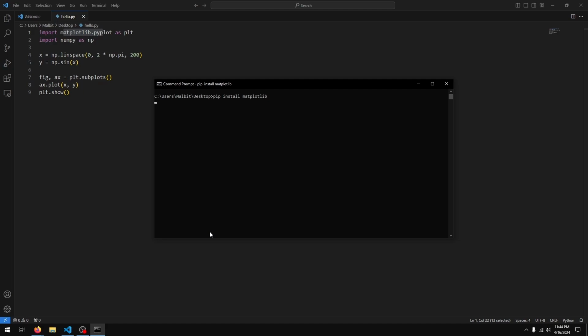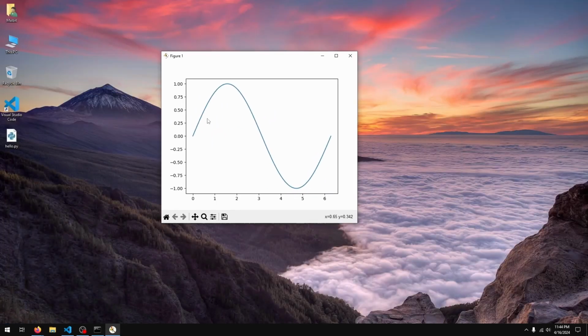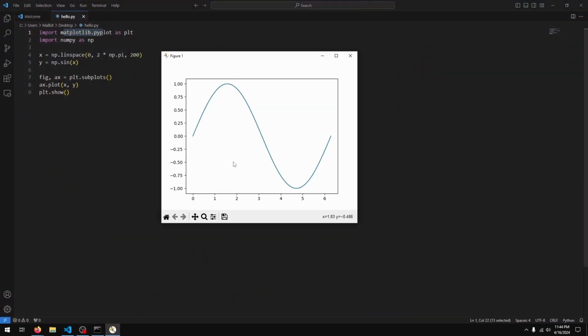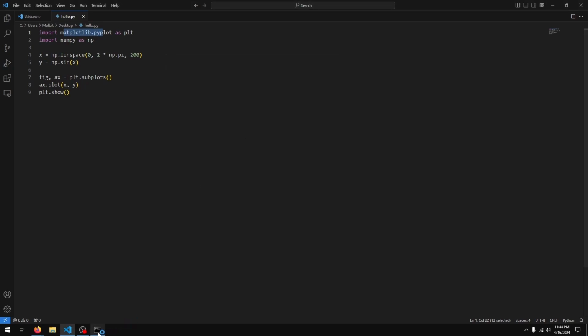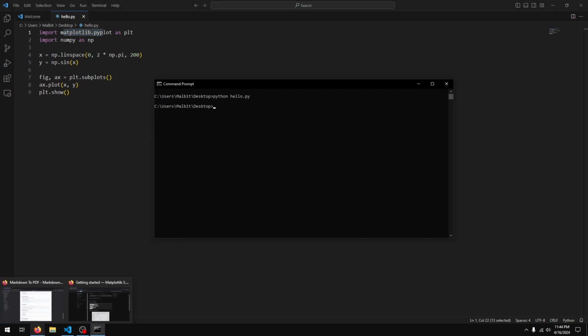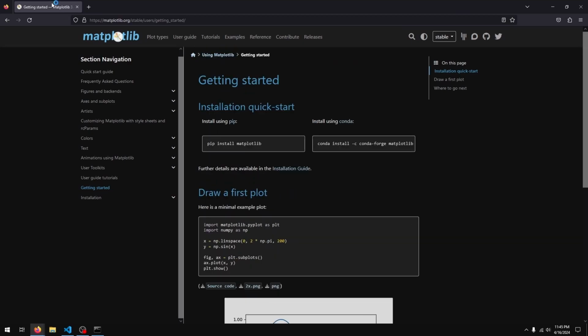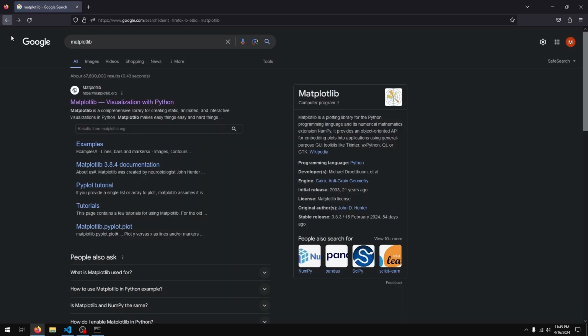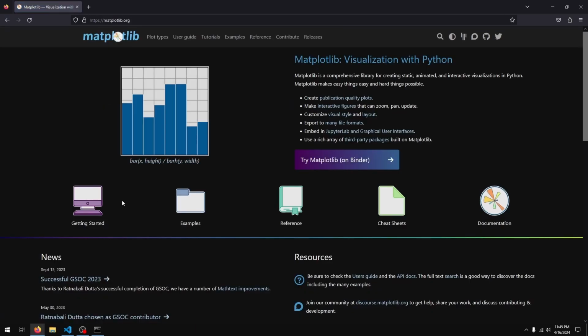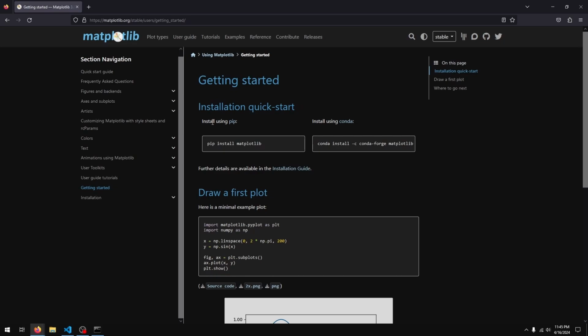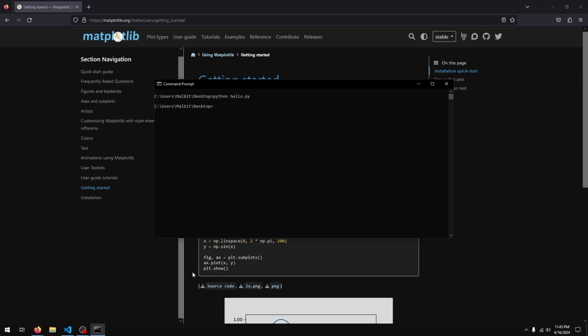If I run this file, I can find the instruction. Okay, there we go. And you see we get a chart. Now, once again, this code is not what's important here. Basically, the main idea of this lesson is to show you how you can install libraries and packages that you find on the web. So sometimes you'll come across websites that will tell you to install the package or library using pip. So in that case, you just copy this, paste it in command prompt, and it should work.